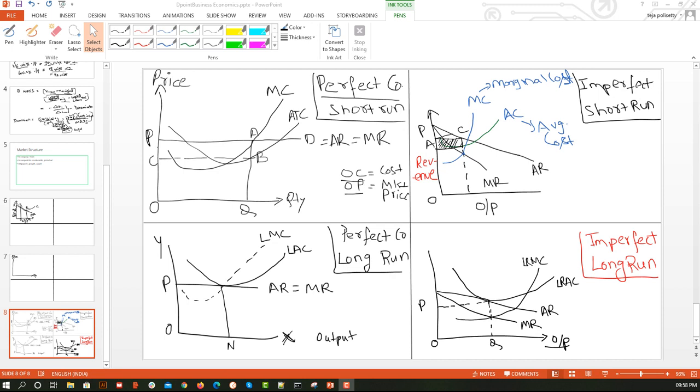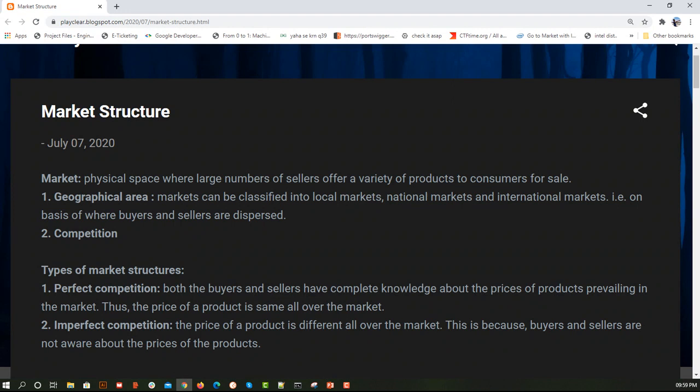This is the perfect competition short run, imperfect competition short run. We are going to cover 4 concepts in a single slide, because it is easy to compare and learn. That's how we can remember it, and that's how we can form concepts over one another. That's how we are going to learn today. Our complete agenda will be surrounding the market only.